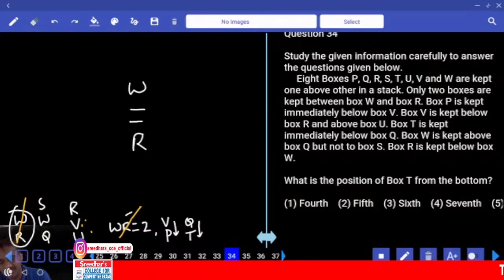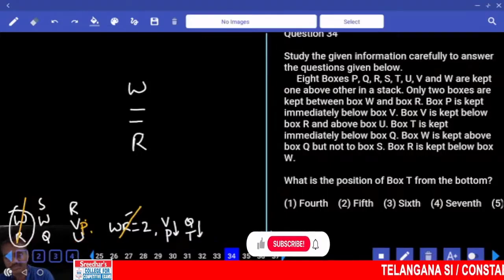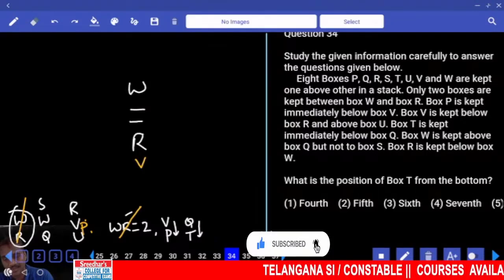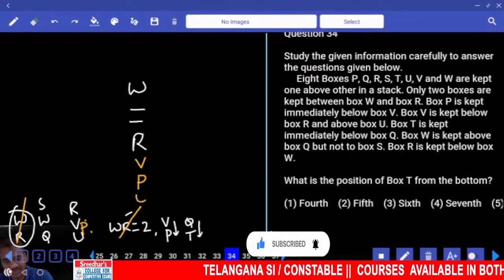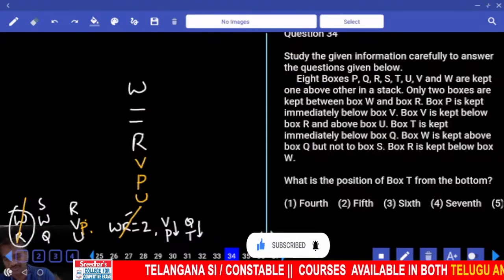V and P are adjacent to each other, isn't it? As V and P are adjacent to each other, in the first case, let us take V is here, then P is here, U is here. How many? 1, 2, 3, 4, 5, 6, 7 were there.